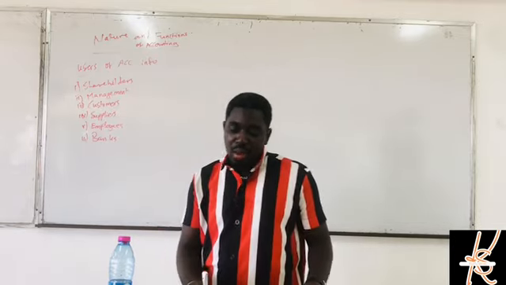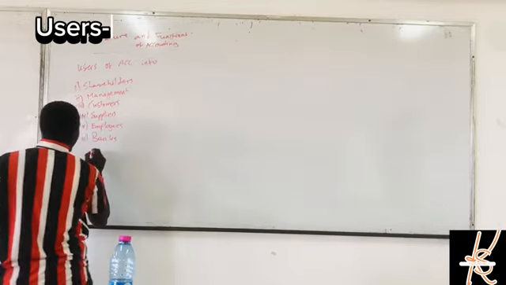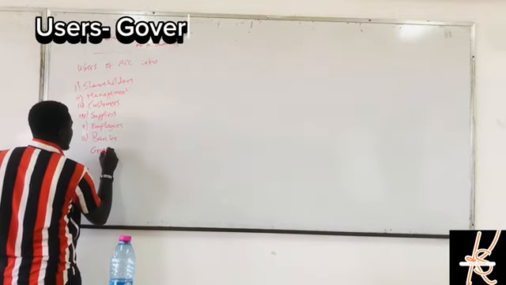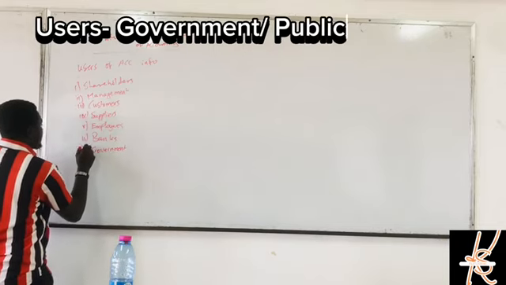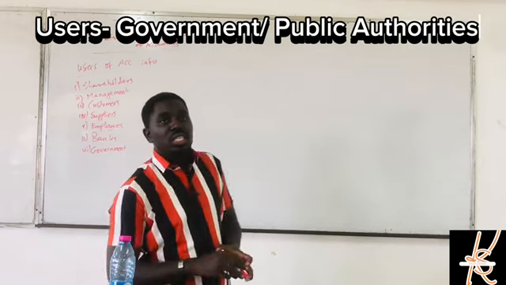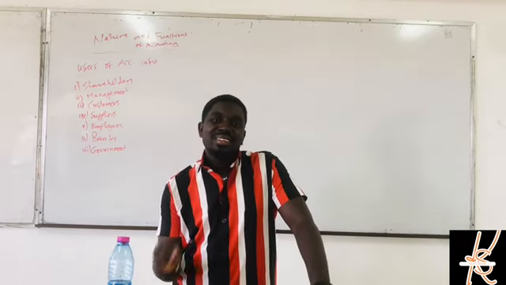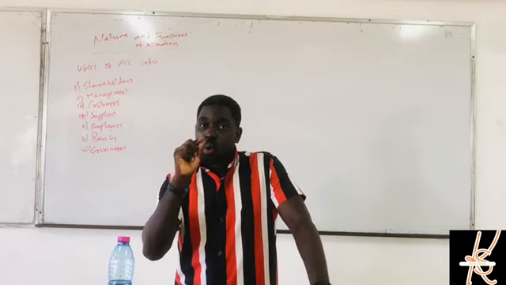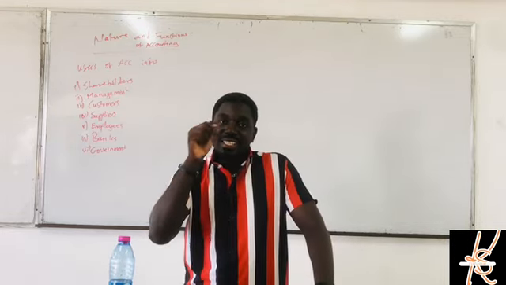Also, we have public authorities. Let me say government. Government also need the financial information. Government need financial information of listed companies.